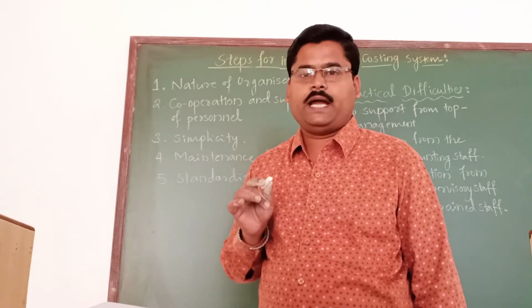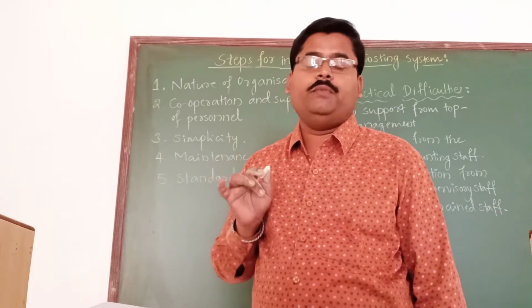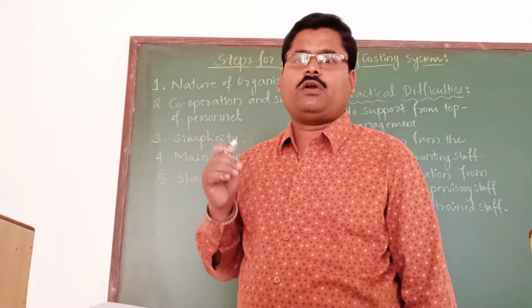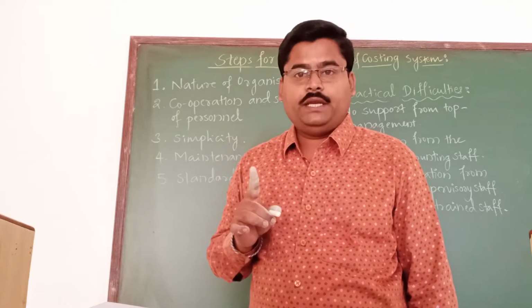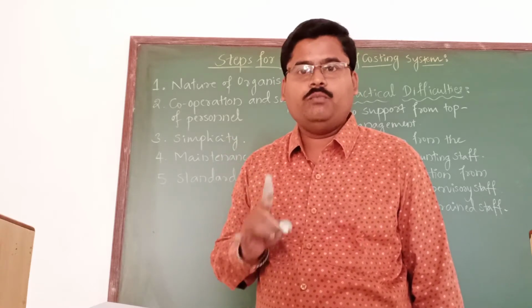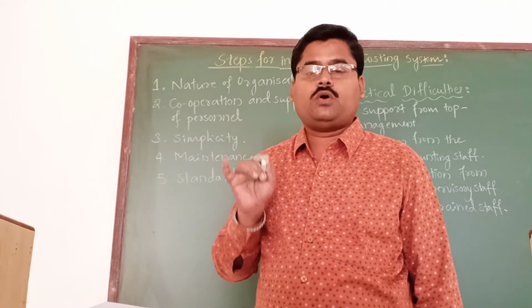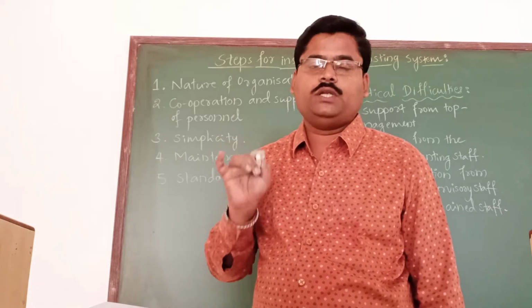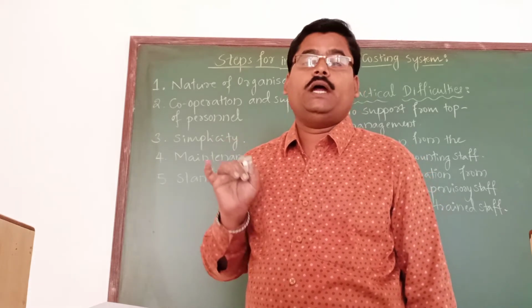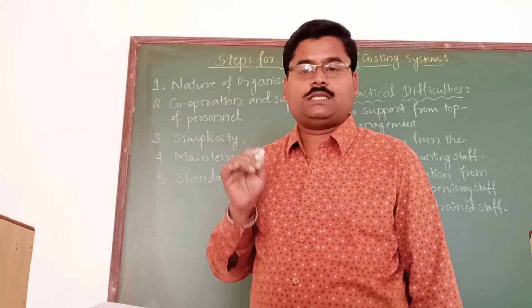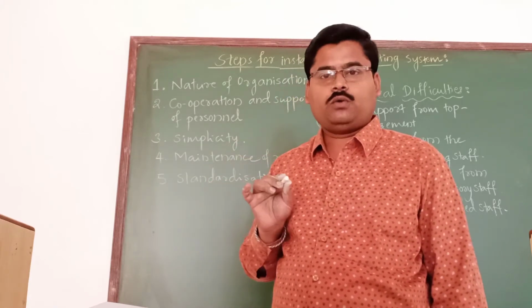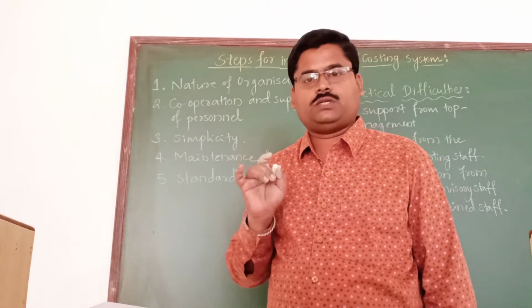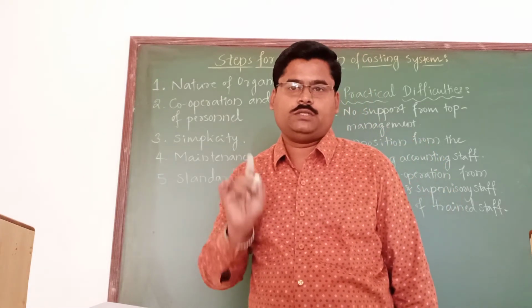In any nature of organization, the main intention is that it has to minimize the cost. The cost must be properly regulated and monitored, and it gives the way for ascertainment of cost also. That is the first important step.